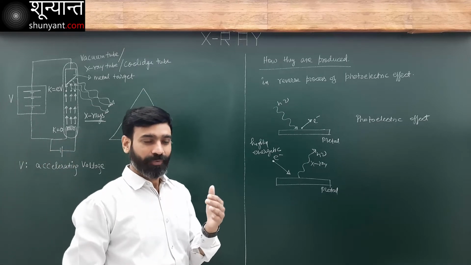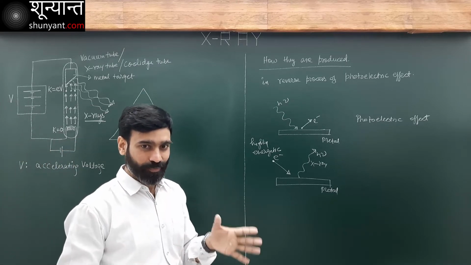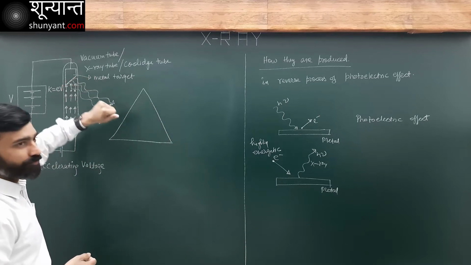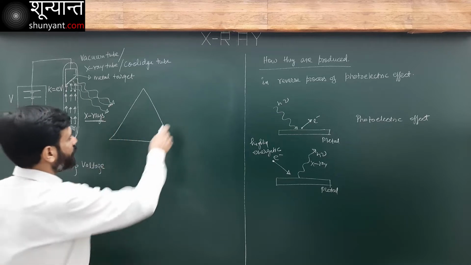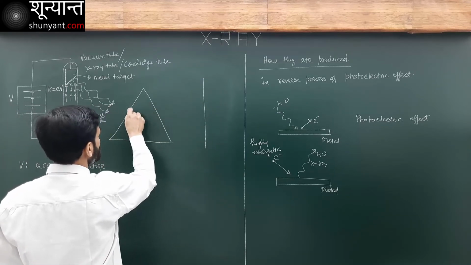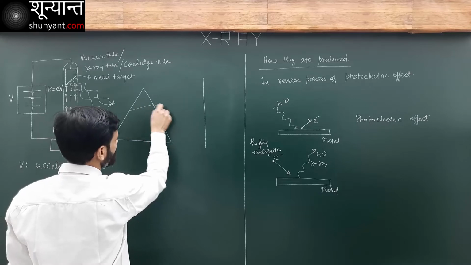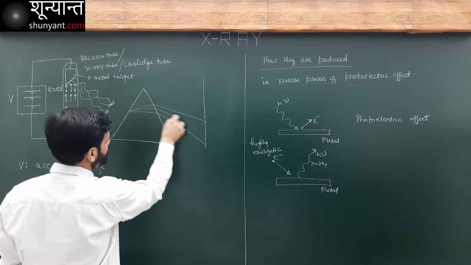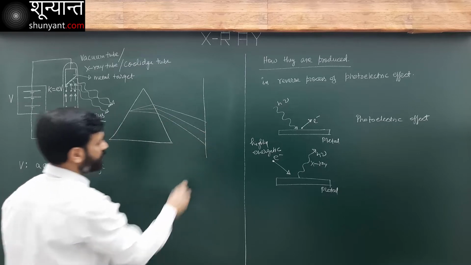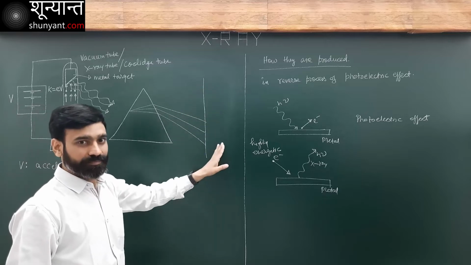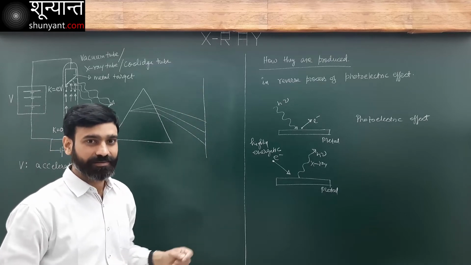if I use a prism here, then all of these wavelengths will get separated. The way white light is broken into its components, the same way this collection of different wavelengths will also be broken into its components. So we get something like this. Different wavelengths I find. On this photographic plate, I get different lines.